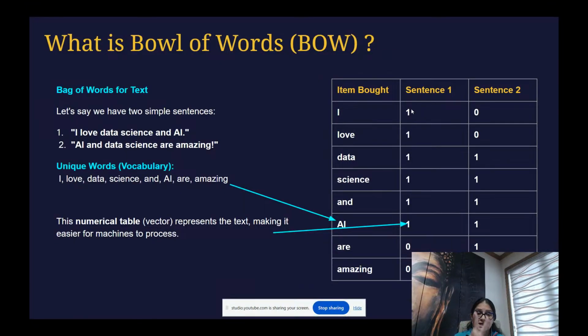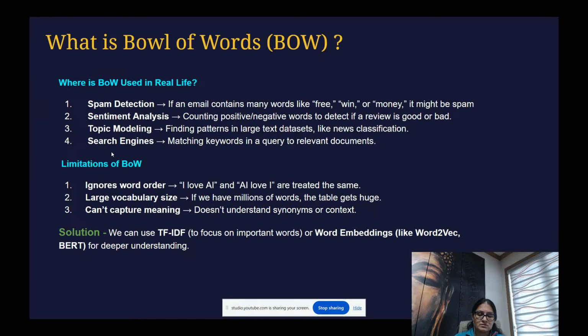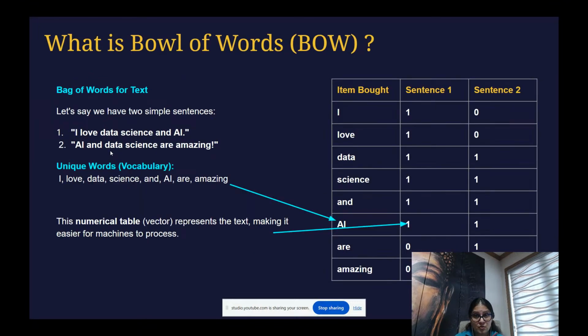You have two sentences here, sentence one and sentence two. Okay, so I is coming one time in your first sentence, but when bag of words looks at your second sentence, it will not find the I keyword here, so it will assign it 0. And then it will find the love word. This is coming only in sentence 1, so it's a 1, this means true. And here it's a 0.